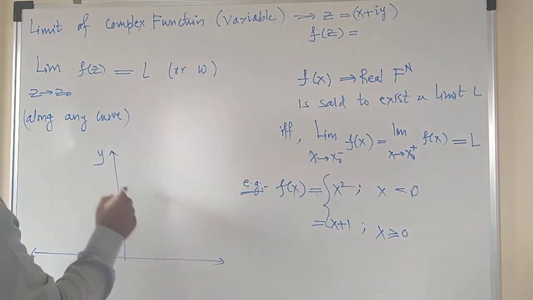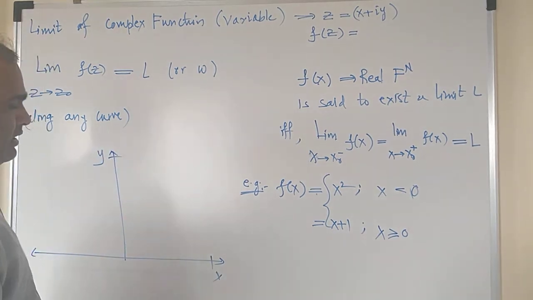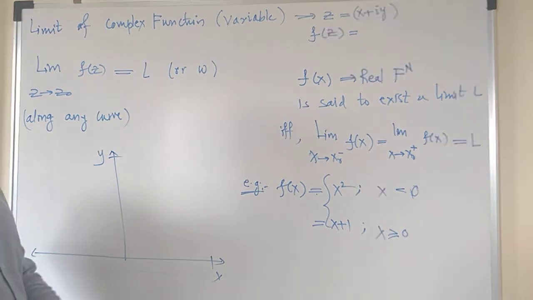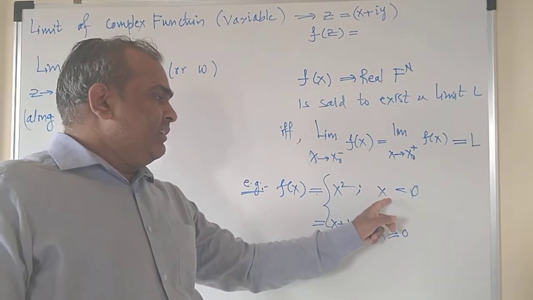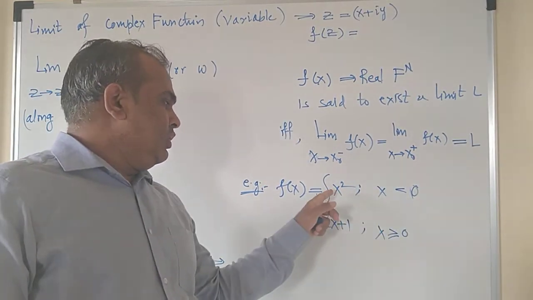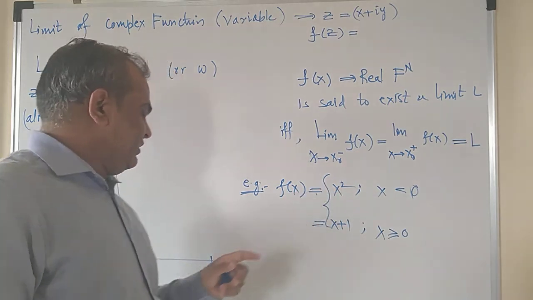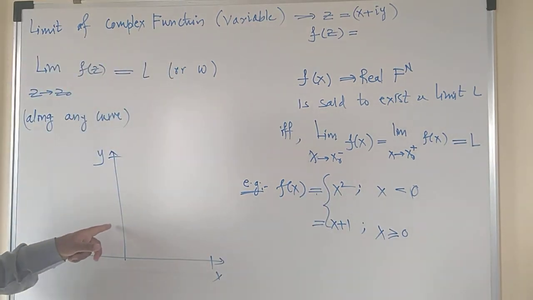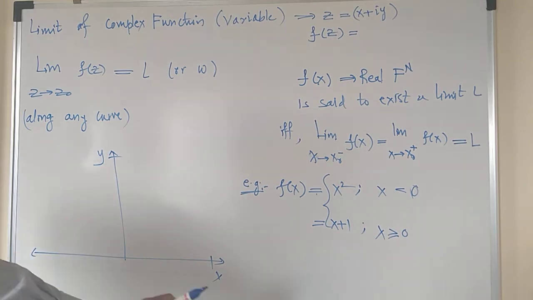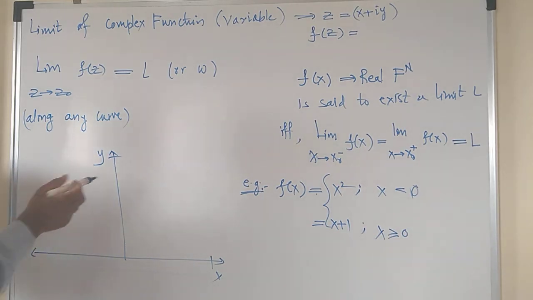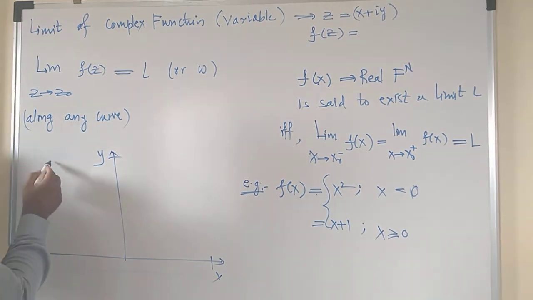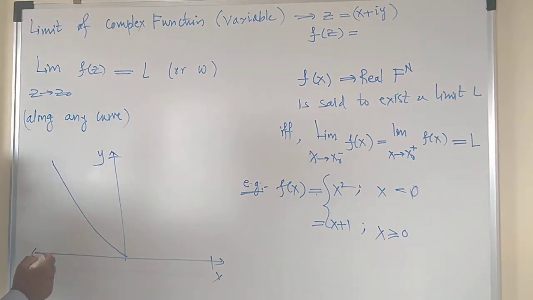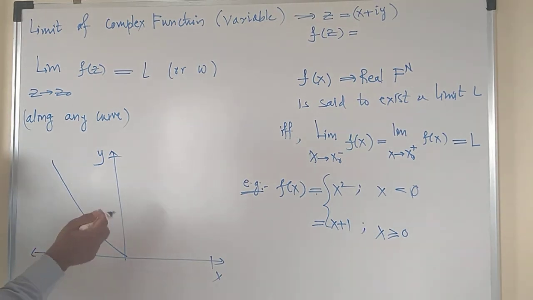On the negative x-axis, when x is less than 0, the function has the value f of x equals x square, and the graph is in this way. If you put x equal to 0, you will get f of x, and f of x is nothing but y.